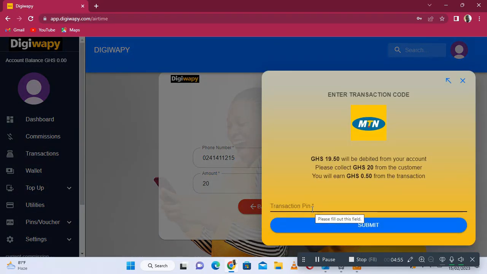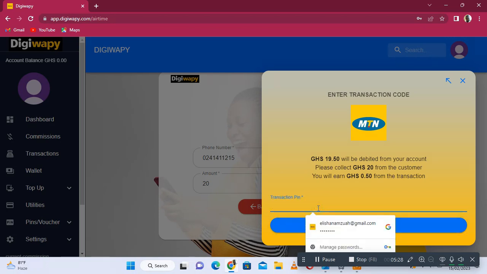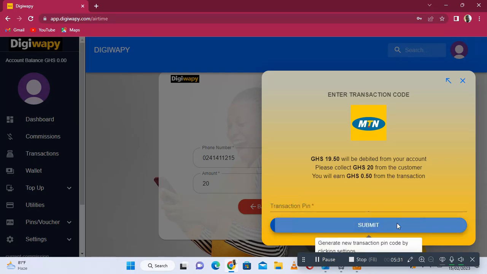So for 20 cedis, we are going to pay 19 cedis 50 pesewas to them. So the 50 pesewas will be your commission. Are you with me? This one is for the silver package. If you want to buy, you just click on submit. The transaction pin will be sent to you, you just enter it here, then you click on submit. It will be sent to your email. You click on submit to buy it.